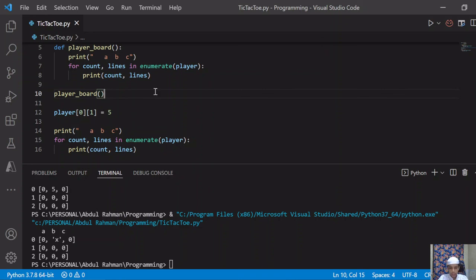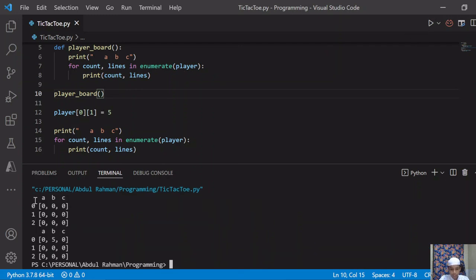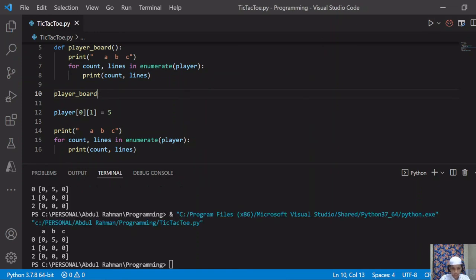Now let's run this program and see. As you can see, it is printing the game board, the player board, 2 times. There are 2 game maps. Now I will remove this bracket and see what happens. If I run this program, as you can see, it's showing only one game map. Why? Because we have removed the brackets.